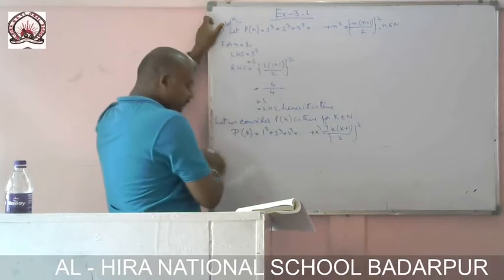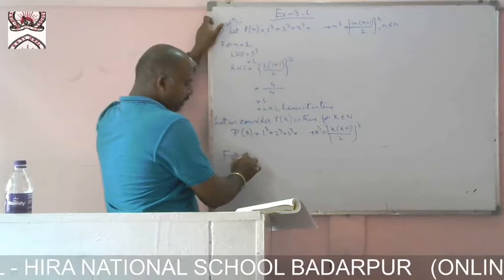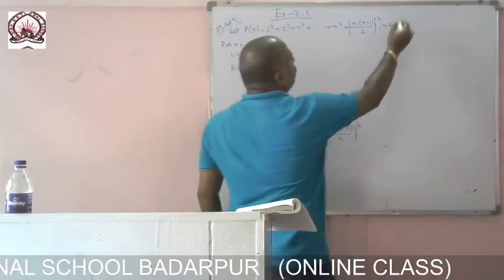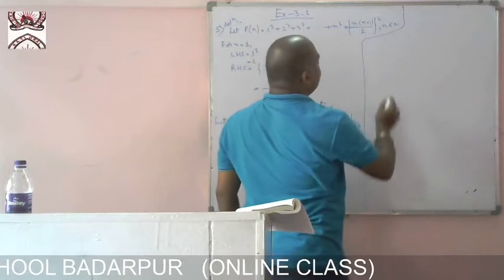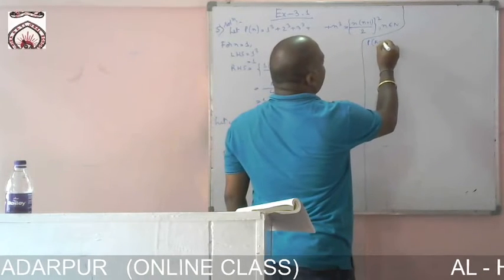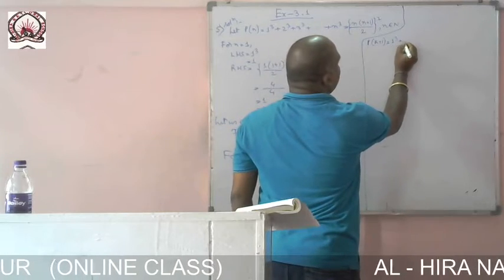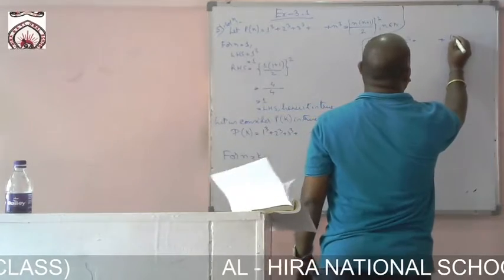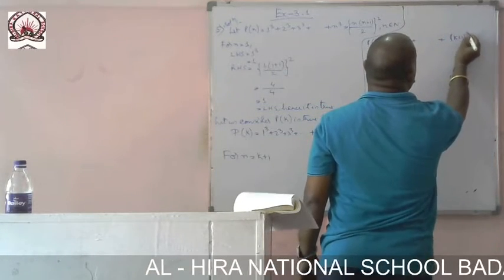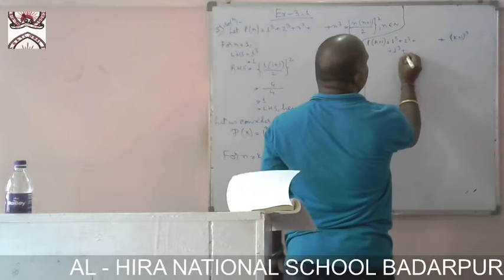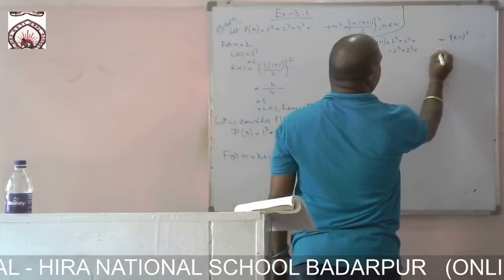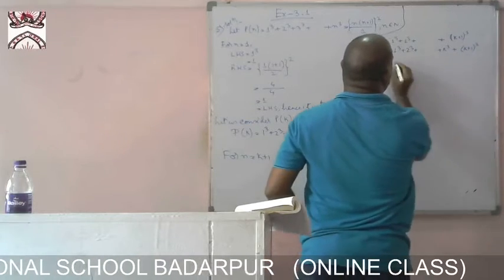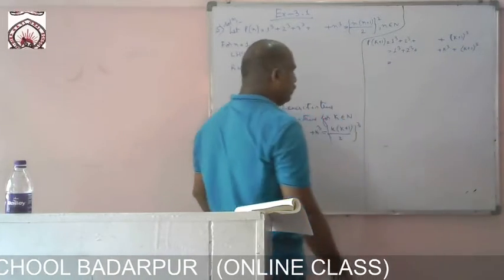Now for n equal to k plus 1, we have to find P of k plus 1 equal to 1 cube plus 2 cube plus dot dot dot plus k cube plus k plus 1, whole thing cube.